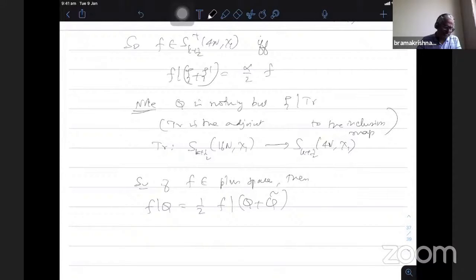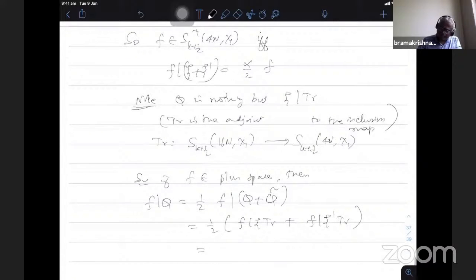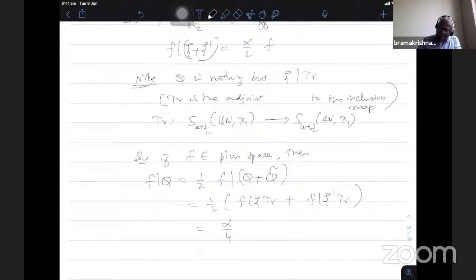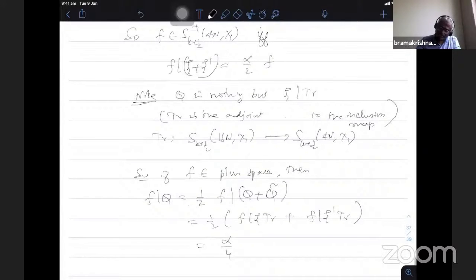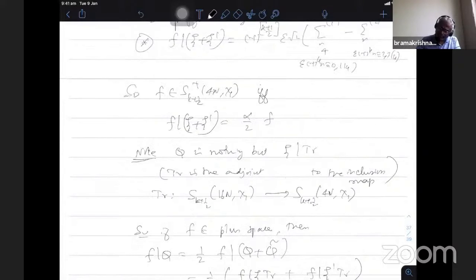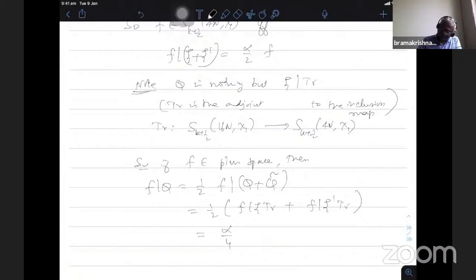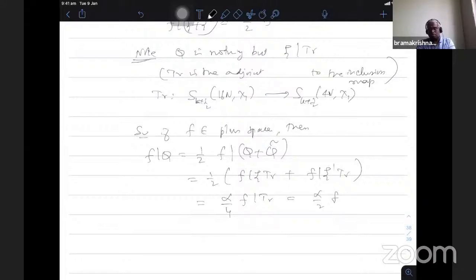This is nothing but half f|ψ trace plus f|ψ' trace, where ψ' is again the adjoint. This is equal to alpha by 4, because we assume ψ plus ψ'. If f belongs to the plus space, then f|(ψ plus ψ') is alpha by 2 f. We use that, so this is nothing but alpha by 4 f, and then the trace remains, f|trace. Since f belongs to the plus space, f|trace is f, therefore it is alpha by 2 f. Therefore, if f belongs to the plus space, then f|Q is alpha by 2 f.